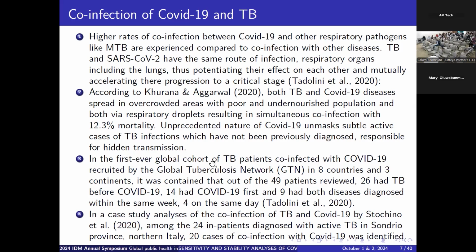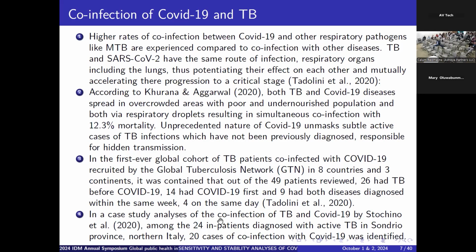Now, the first ever global cohort of TB patients in 2020 by the Global Tuberculosis Network looked into 8 countries in 3 continents, and it was found that out of the 49 patients they reviewed, 26 had TB before COVID-19, 14 had COVID-19 before TB, and 9 had both diseases diagnosed within the same week, while 4 were diagnosed on the same day.